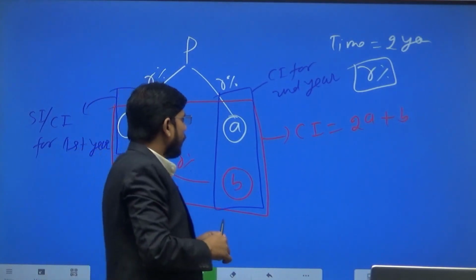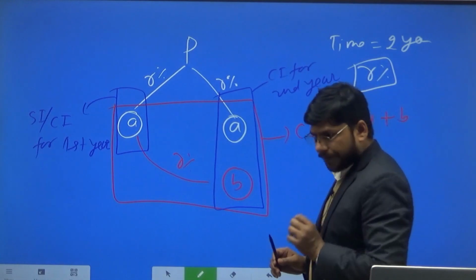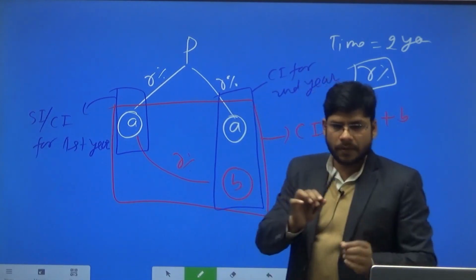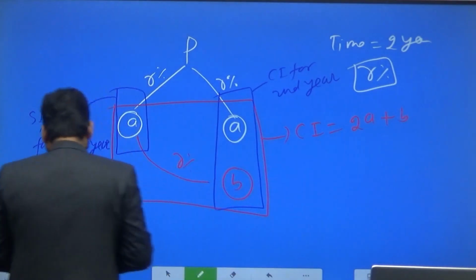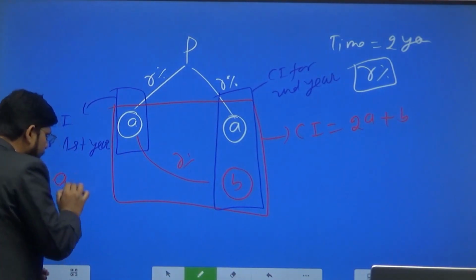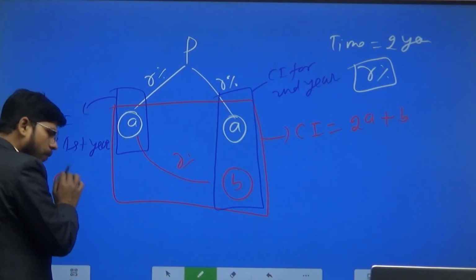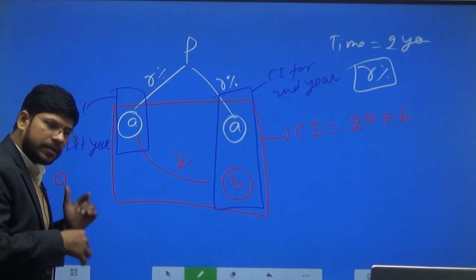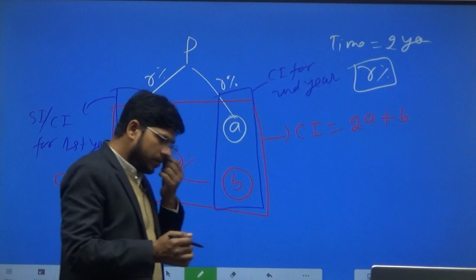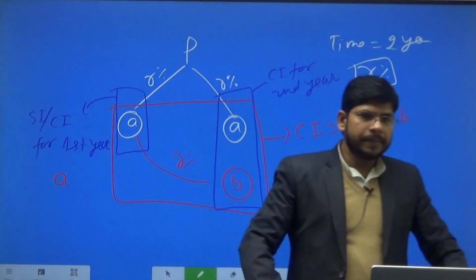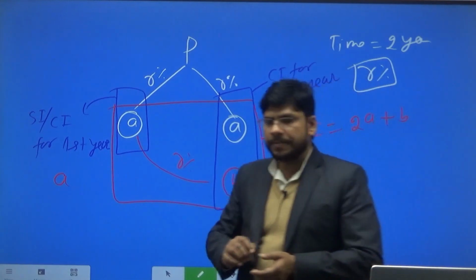Now if I ask you, if simple interest for 1 year is A rupees, then simple interest for 2 years will be 2A, and simple interest for 3 years will be 3A, because in the case of simple interest we have to give interest only on principal amount.